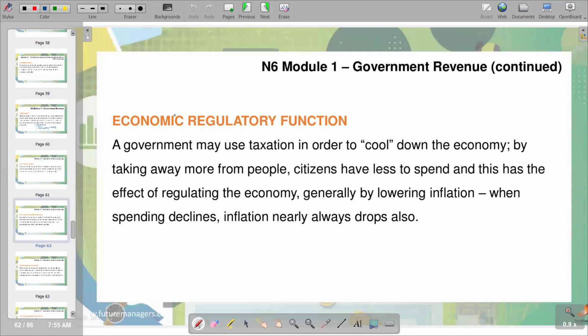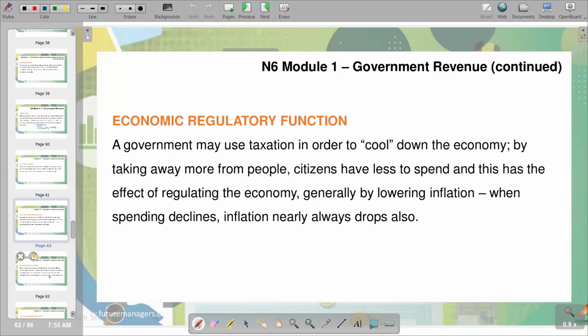So basically, vice versa can also be true. When they want to increase demand in the economy, they can just reduce the taxation. And obviously, in particular, as we are talking about the value-added tax, if taxation is reduced, it means also the price of final goods and services is also going to be reduced. So easily can economic activities be regulated by using taxation. So basically, this is what we have on this part.